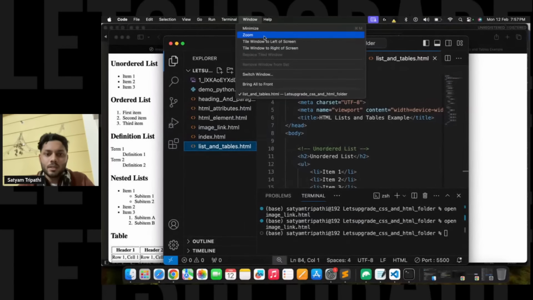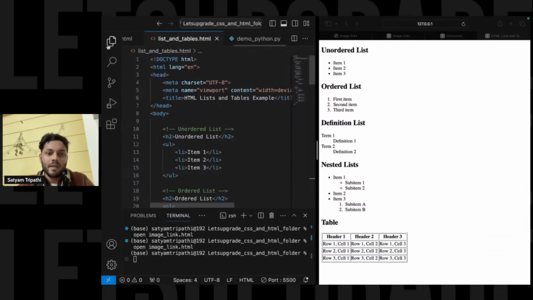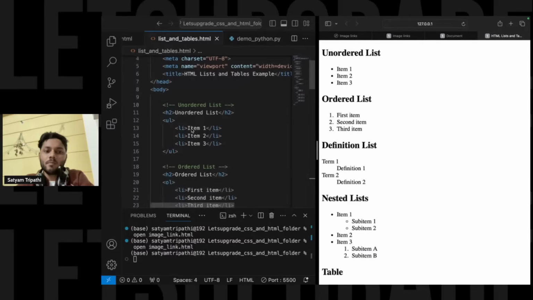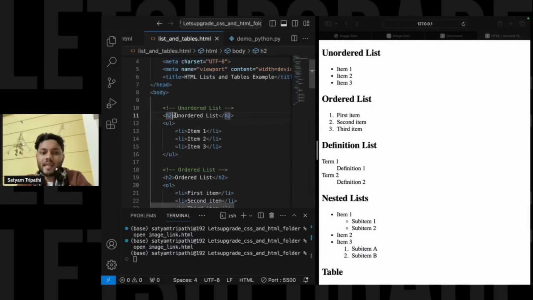Let me split the window over here so you guys will not have any confusion. Now just see this. This is my main code that we'll use. And over here we have added an h2 heading, that is unordered list, that you can see over here. That is the heading that we have added. Now for creating an unordered list, we have to use a tag like this, ul, that stands for unordered list.